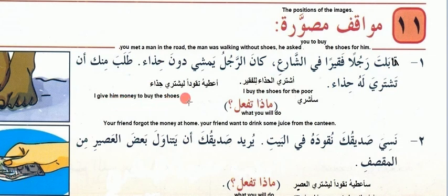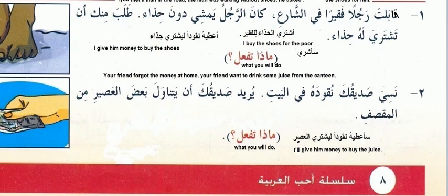So sa-atihi nuqudan liyashtari hidha. I'll give him money to buy the shoes. Okay. Or Atihi nuqudan liyashtari hidha. I'll give him money to buy the shoes. Now here next, this line is coming. Next question coming. Nasiya sadiquka nuqudahu fil bayti.